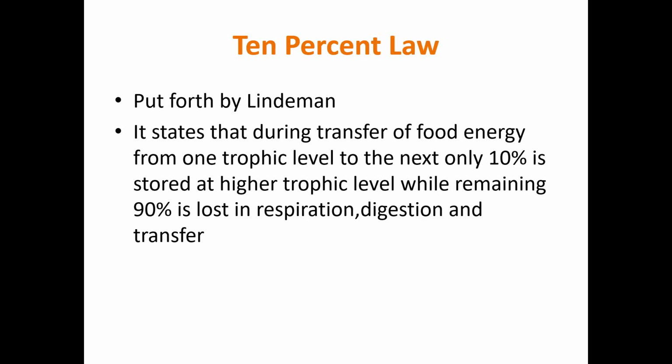The 10% law states that during the transfer of food energy from one trophic level to the next, only 10% is stored at the higher trophic level, while the remaining 90% is lost in respiration, digestion and transfer. So only 10% is stored in the higher trophic level, and 90% of the energy will be lost for its own body purposes like respiration, digestion, transfer and heat. So that is the 10% law, and it is a very important law. You will be getting calculation based problems on this topic.